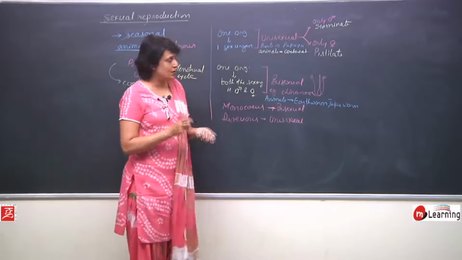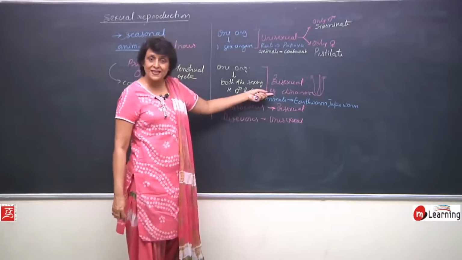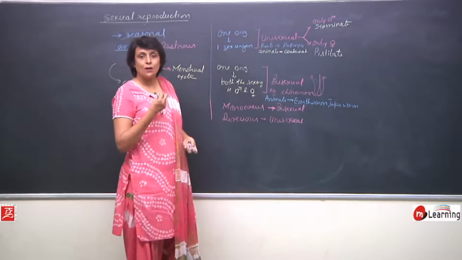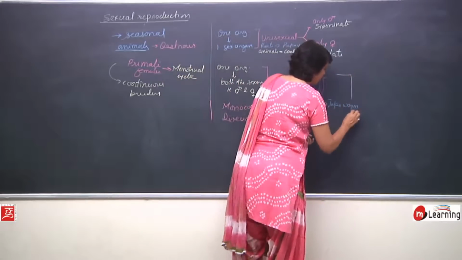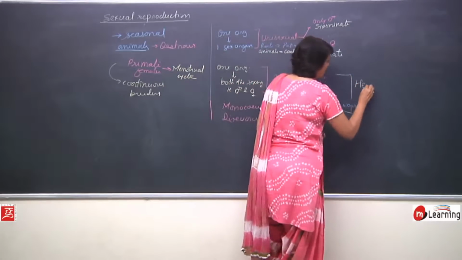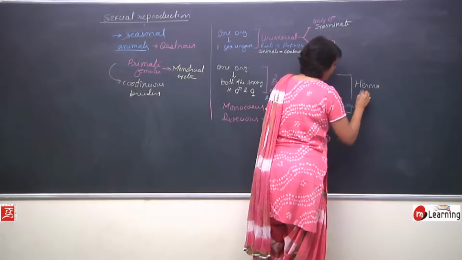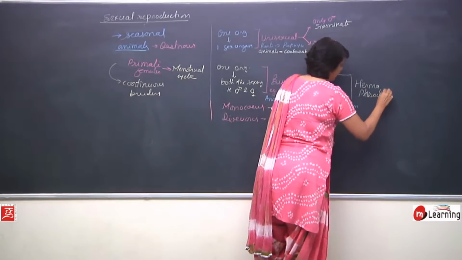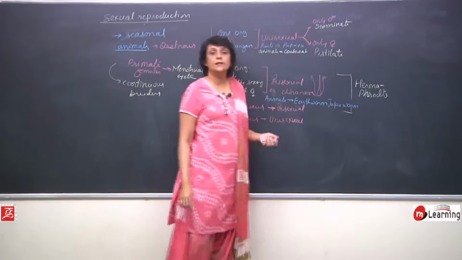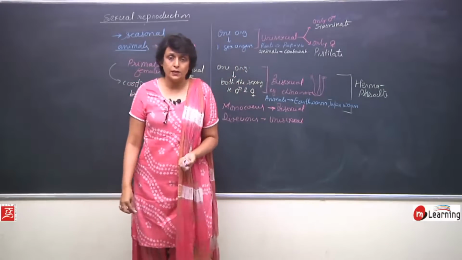Such animals or such organisms which are bisexual, having the same organism having both the sex organs, are also given one term. They are called hermaphrodite. Such organisms are known as hermaphrodites.